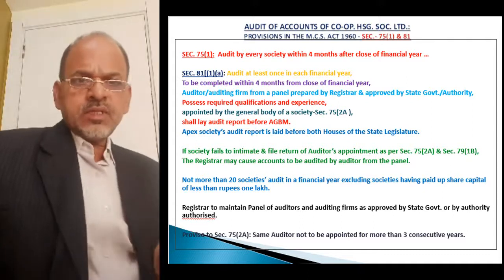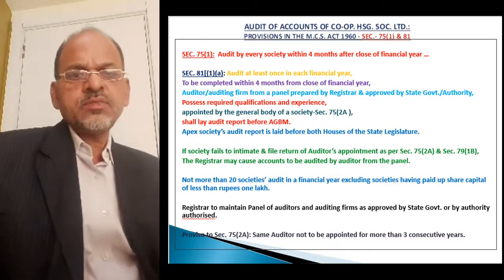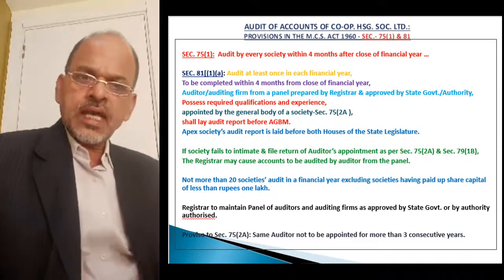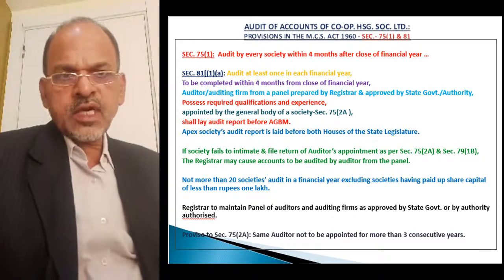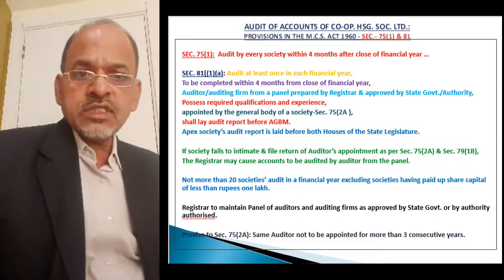Okay, in section 75(1), this is the provision for audit only. The remaining provisions are about the annual general body meeting, that we will see in the topic annual general body meeting. Now let us see the main provisions about audit.